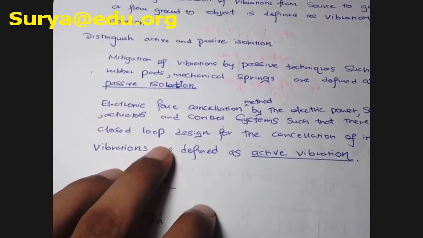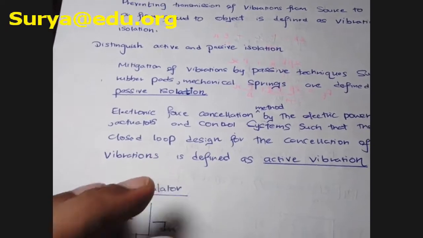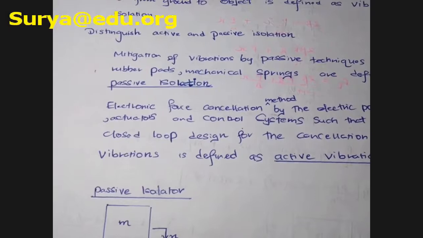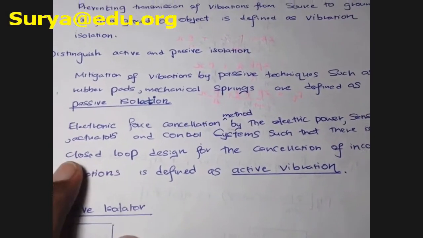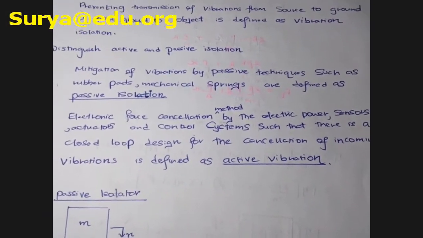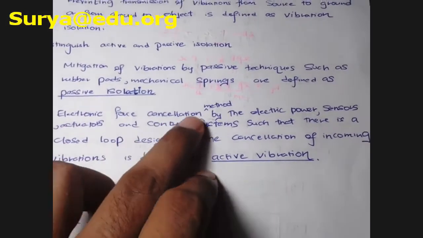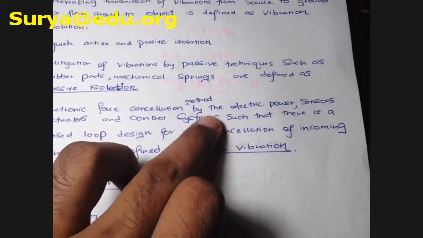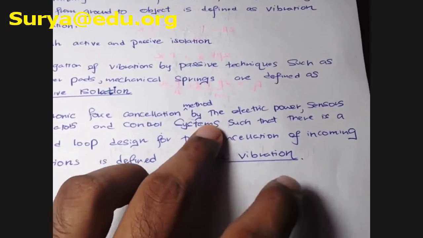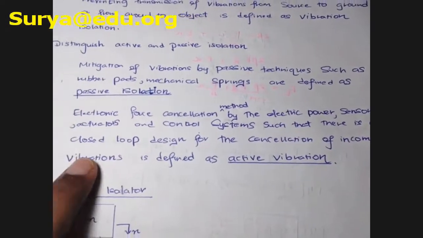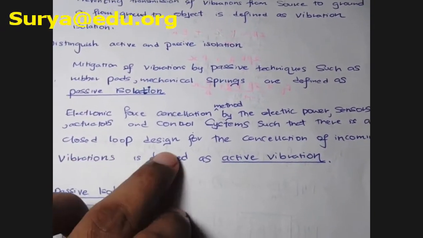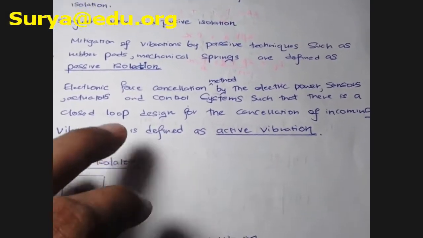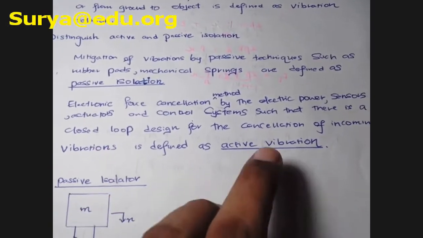And the next thing is using the concept of sensors and feedback control systems. If you use those systems to reduce vibrations, then we can call it active vibration isolation. That means we are using an electronic control module. So let's see: electronic force cancellation method by electric power sensors, actuators and control system. For example, guys, a feedback control system, such that there is a closed loop design. It's very important. Closed loop design for the cancellation of incoming vibrations is defined as active vibration isolation, because we are going to cancel the incoming vibration. So that method is active vibration isolation.